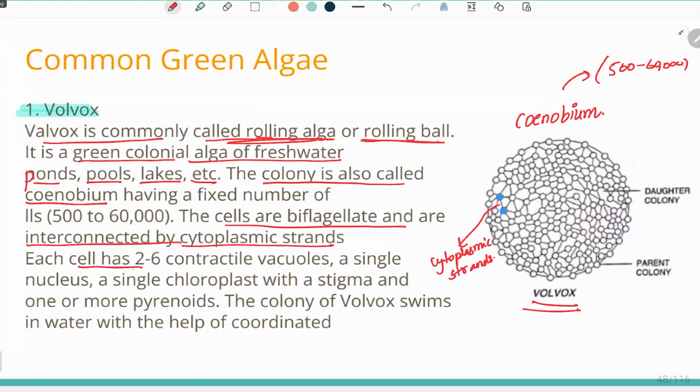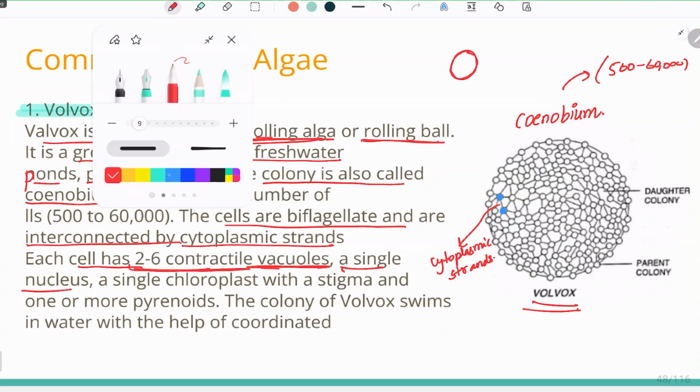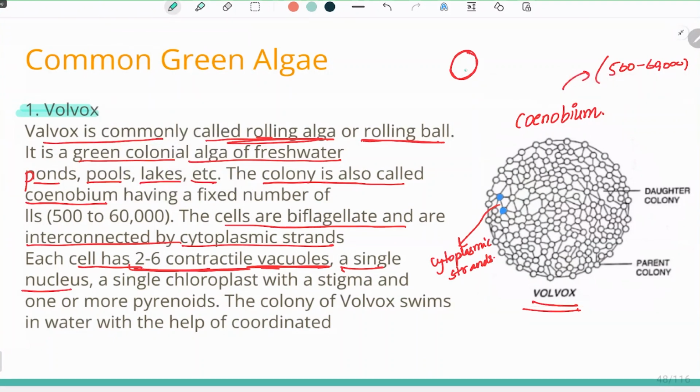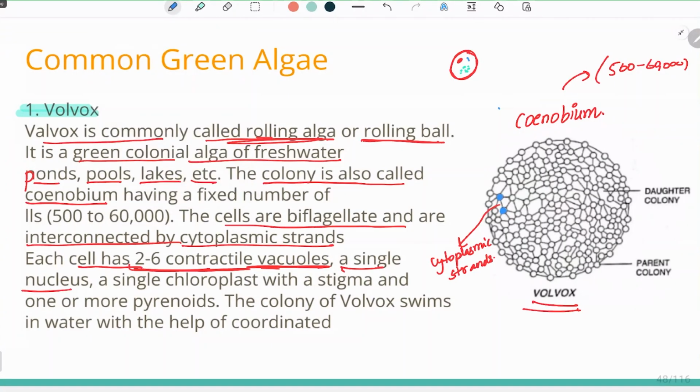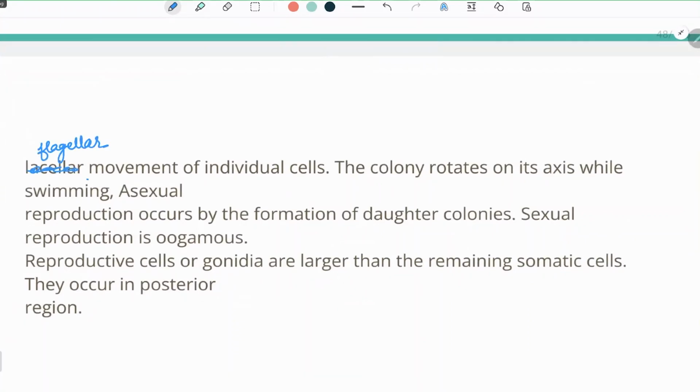Each cell has 2 to 6 contractile vacuoles and a single nucleus, with a single chloroplast with a stigma of one or more pyrenoids. The colony of Volvox swims in water with the help of coordinated flagellar movement of individual cells. The colony rotates on its axis while swimming.